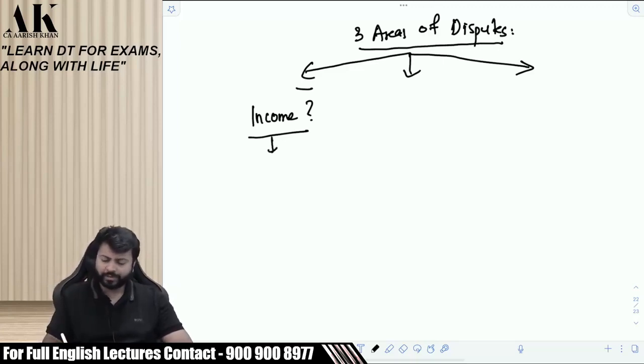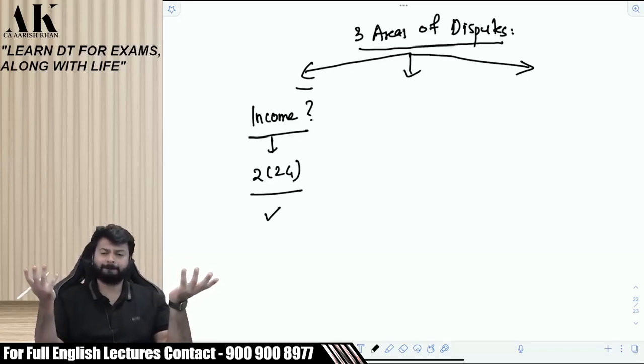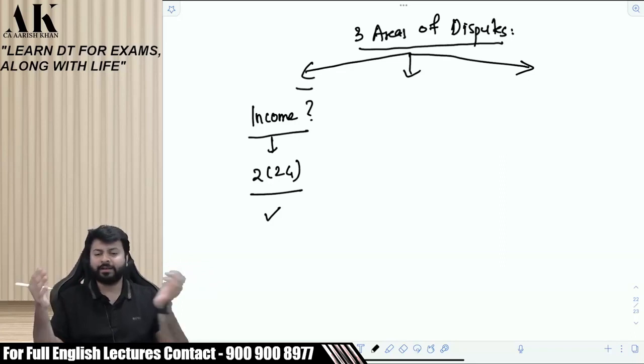And for that, we need to read section 2(24), that is the inclusive definition of income. That will give us an idea whether what is earned by the assessee is coming in the definition of income or is it not coming in the definition of income. Okay. Now, once the answer to this question is yes, what you are earning is a part of income, go ahead to the next one. For example, what is earned by the assessee is salary. Is salary an income? Then go ahead with the second part.